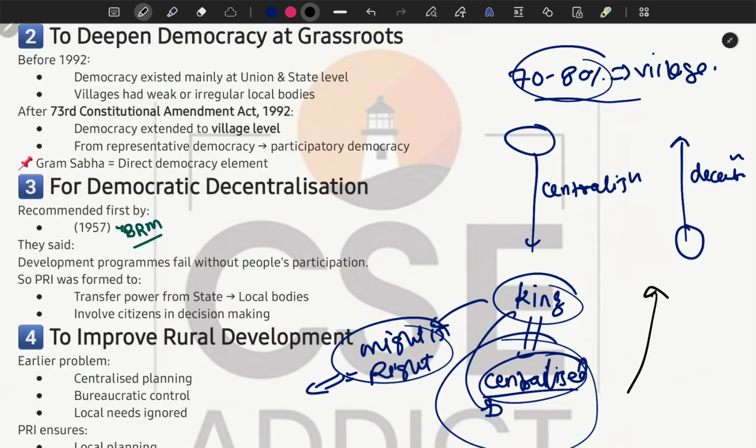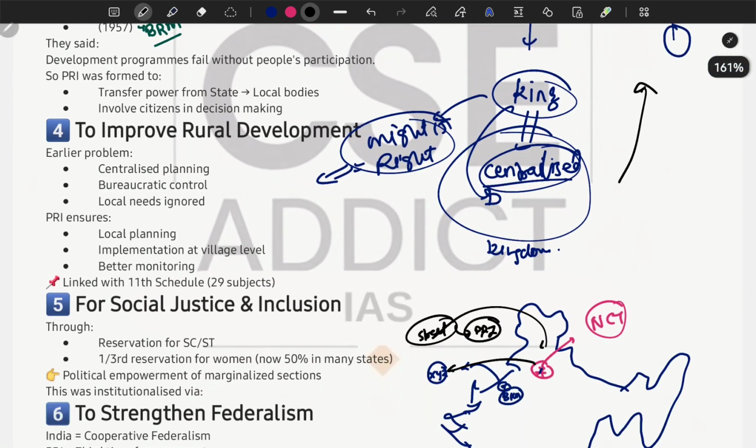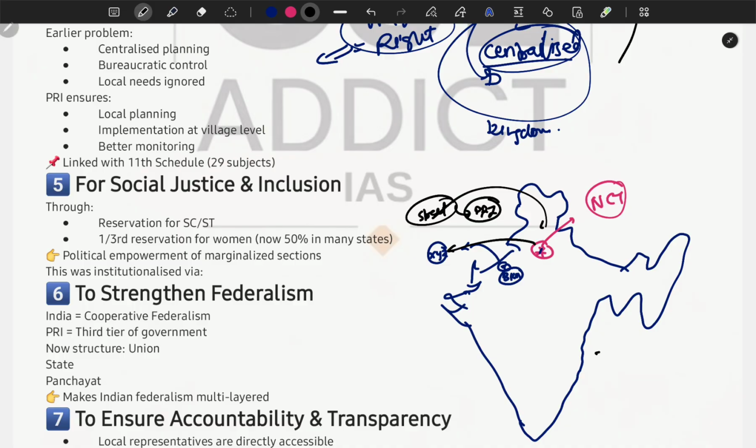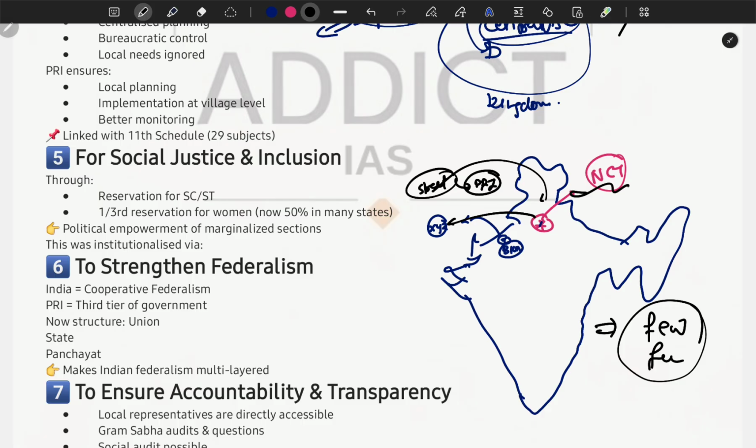Are you understanding my point? The planning from bottom to top. That means all the villages will together talk about the few fundamentals that should govern our country. If this happens, ultimately the government situated in the national capital territory will also perform better. Are you understanding my point?